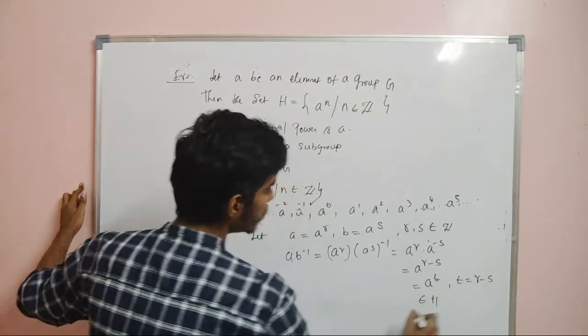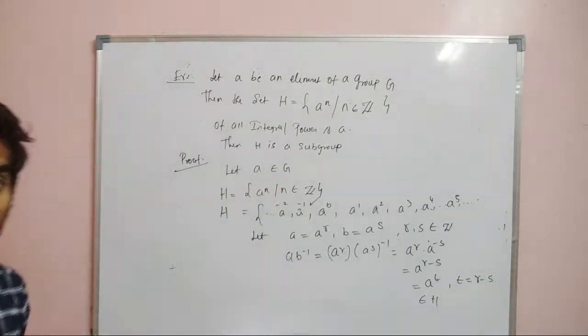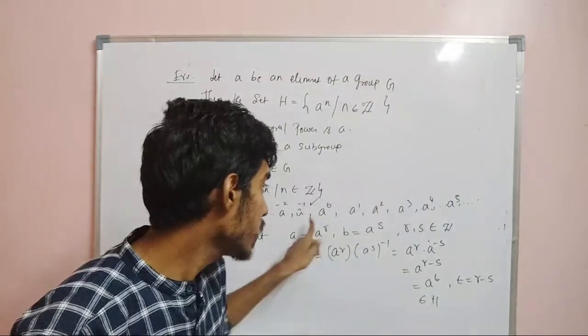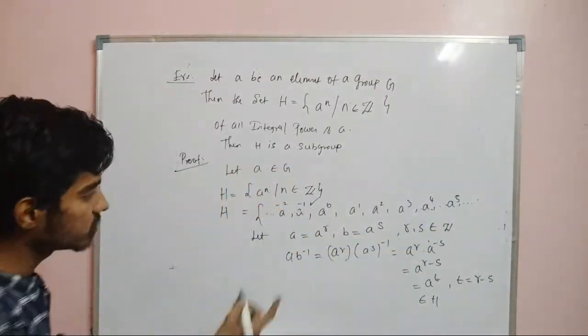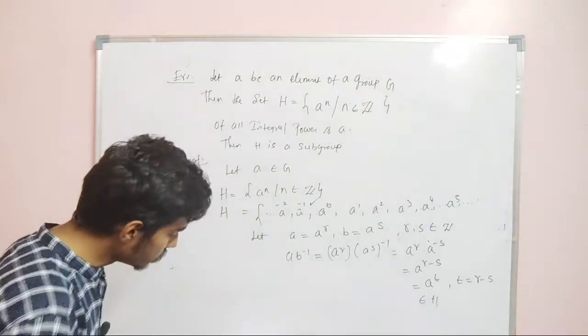So surely this will be in H, because a power T is nothing but a power integer. So a power integer is in the H. Therefore this belongs to H. Therefore this is a subgroup.